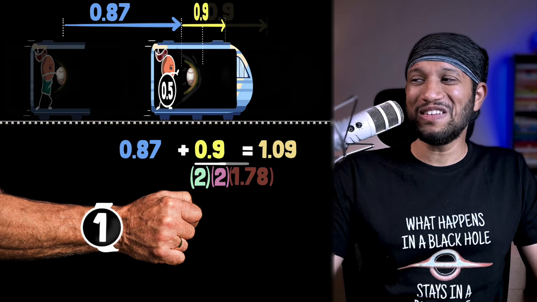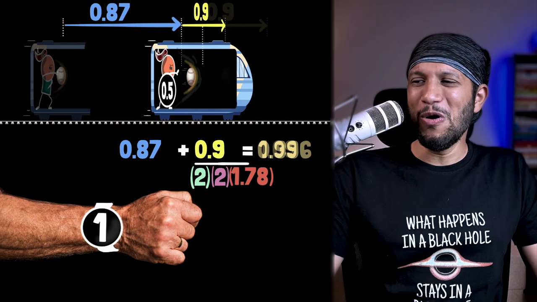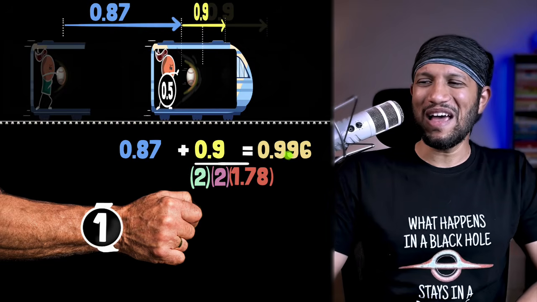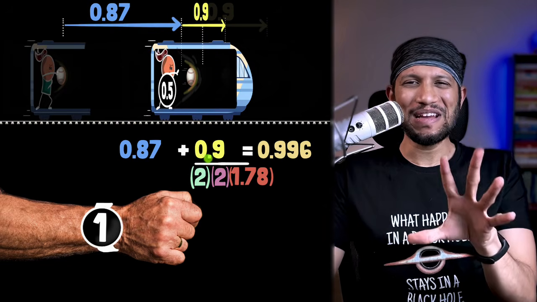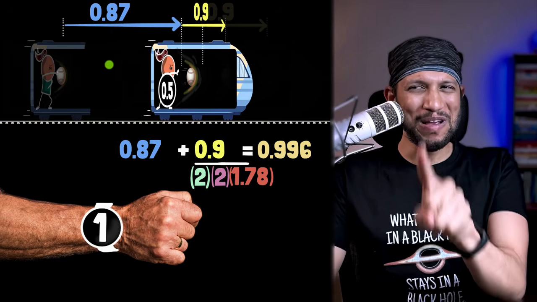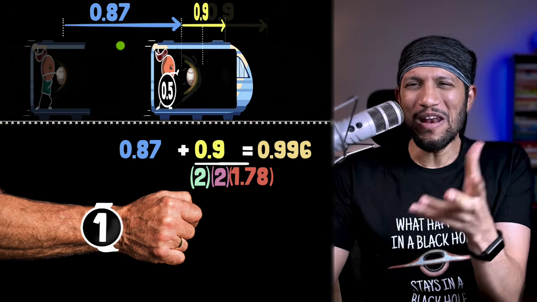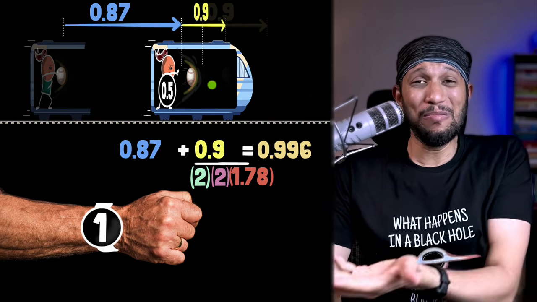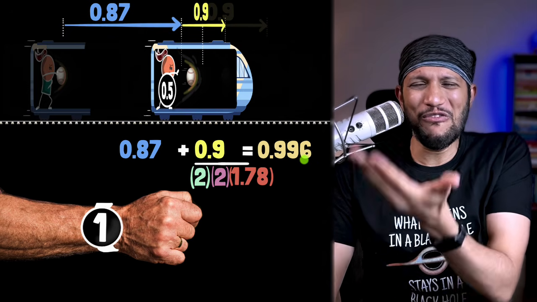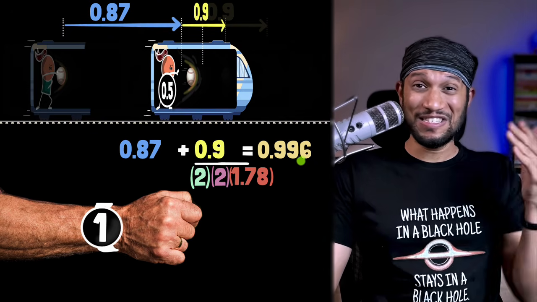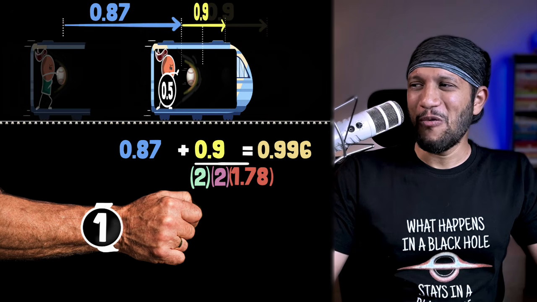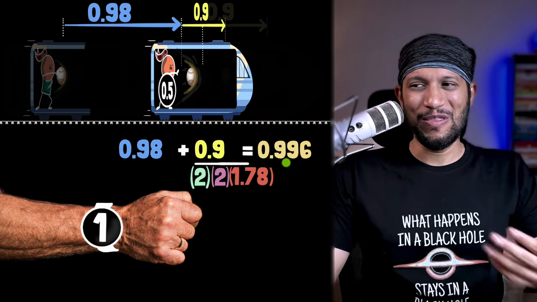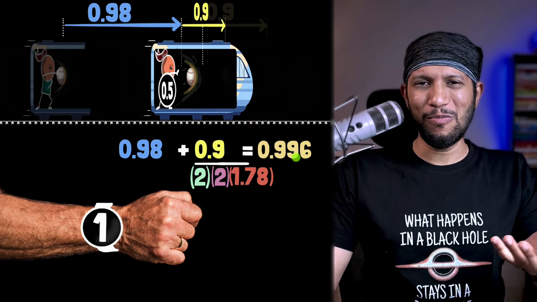So if you factor that in, boom, you will find that the speed of the baseball is less than the speed of light. But wait, I know what you're thinking. You must be thinking, what if the train was going even faster? Then wouldn't it give a little bit more boost to the baseball and make it go faster than light? Einstein says, challenge accepted. Well, if we make the train's velocity now 0.98, what about the velocity of the ball? Would it now become faster?